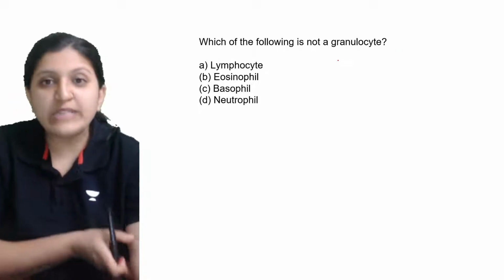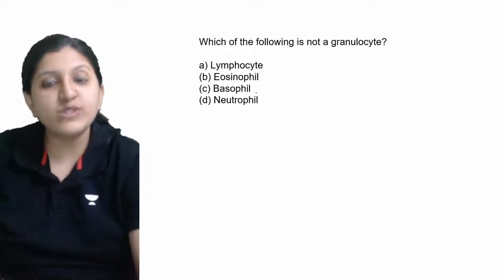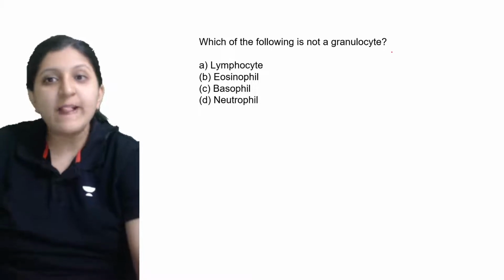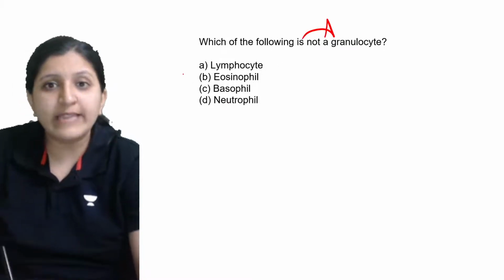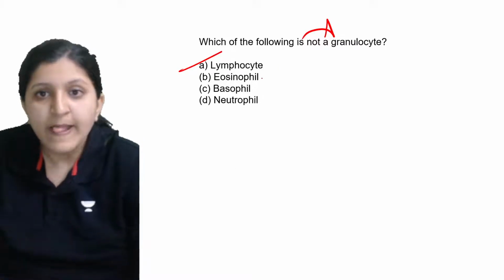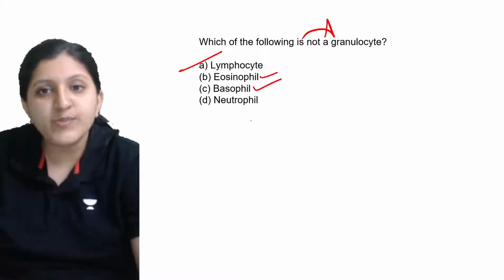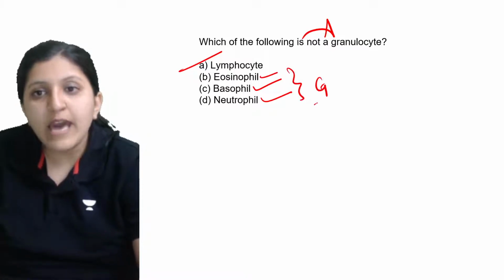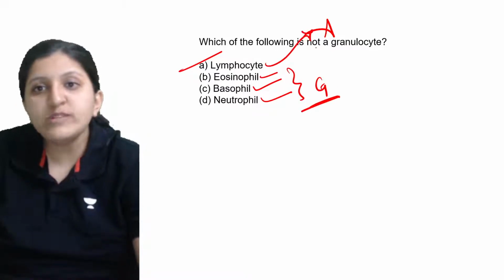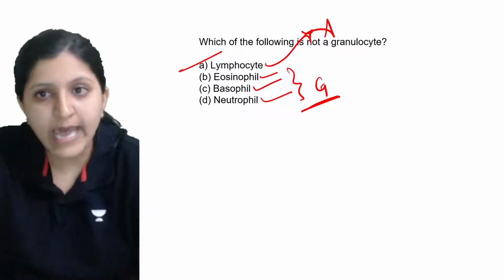Okay, so which of the following is not a granulocyte? Lymphocyte, eosinophil, basophil, neutrophil. So the one that is not a granulocyte, that means it is a lymphocyte. This is an acidic dye, this is a basic dye, and this is a neutral dye. So all of these are granulocytes, and lymphocyte is not a granulocyte. Okay.